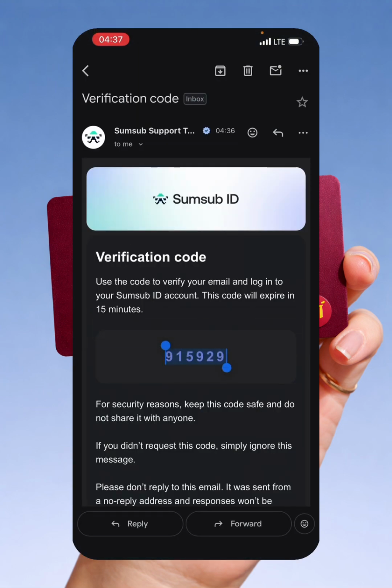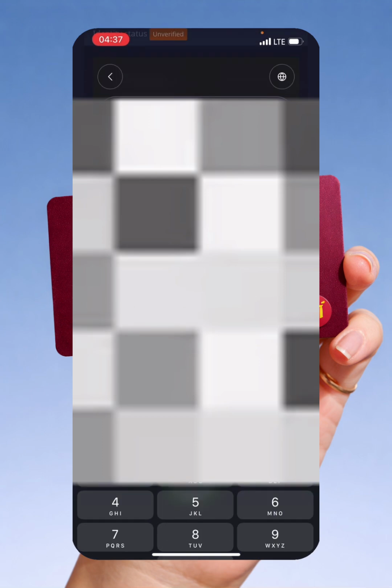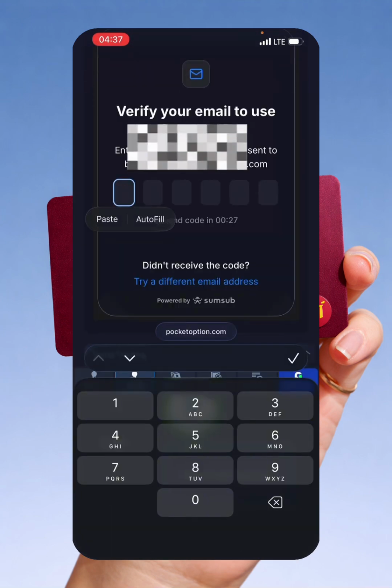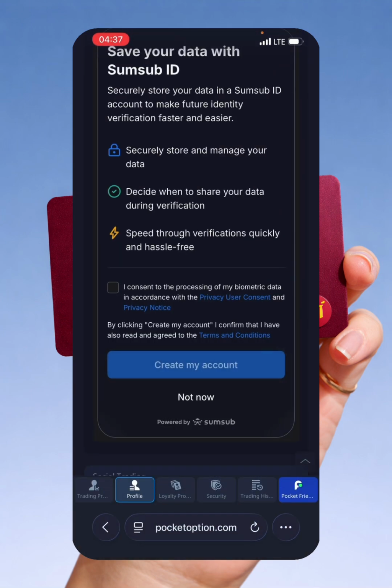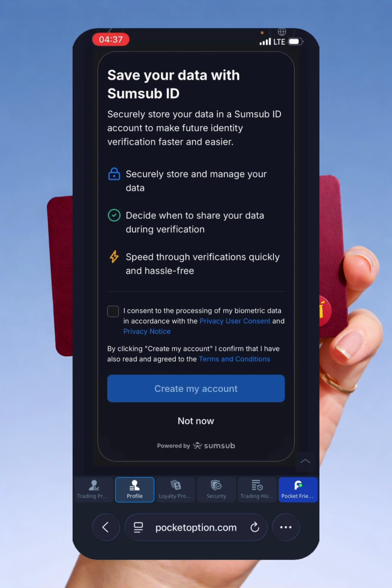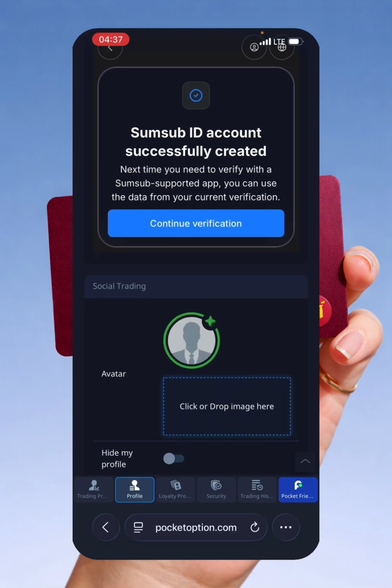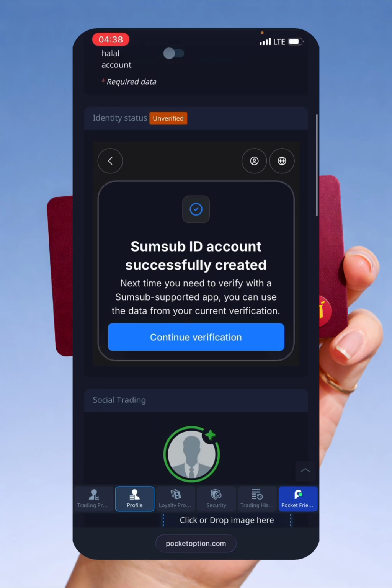So you can see the verification code here in my email. I am just gonna copy that and then I go back to my Pocket Option and tap on it, and boom, that's it. Okay, so we clicked on create my account. All right, so just click on continue verification.